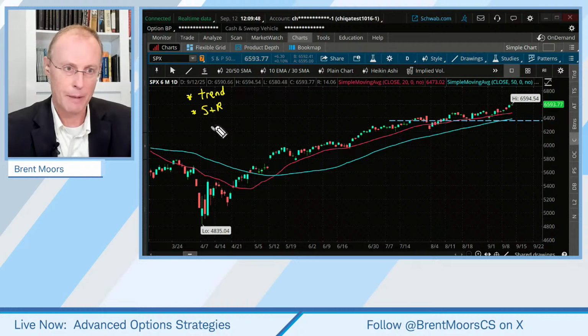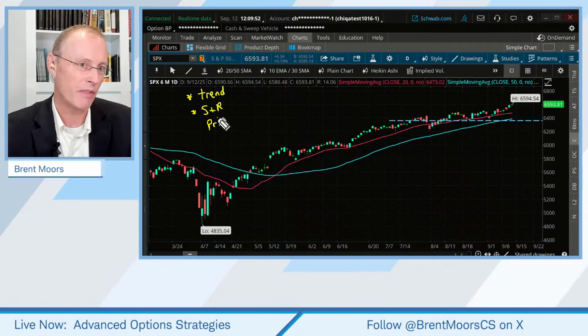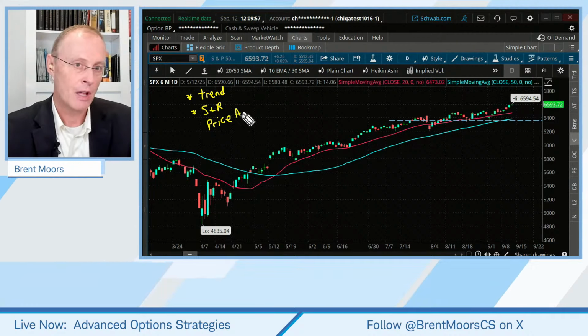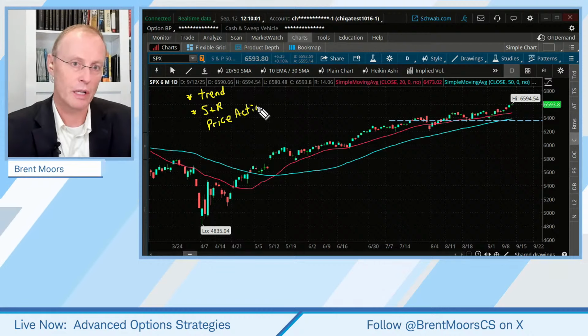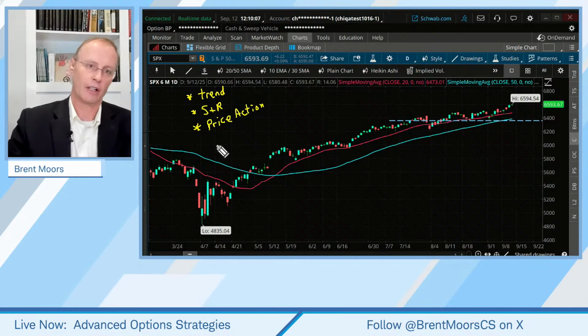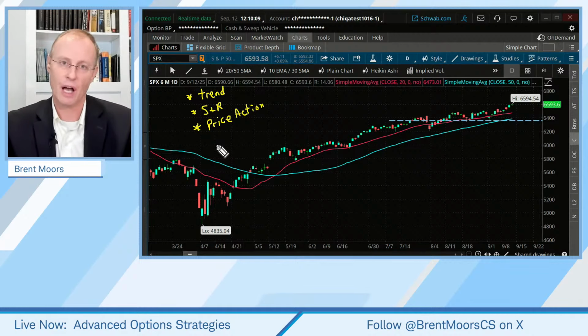Maybe we'll say price action. Maybe the stock is this, what's the momentum of the stock? Is it bouncing up? That kind of stuff. That is from a technical standpoint, which is what we're going to deal with today, and is what you're probably going to consider if you're considering a synthetic, just like you would with the stock.